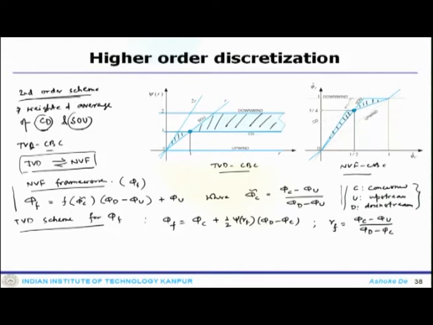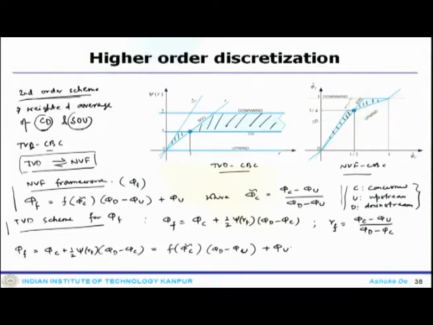Now, if you equate these two, the TVD and NVF, then what do you get? You get phi f equals phi c plus psi of r f into phi d minus phi c equals f tilde times phi d minus phi u plus phi u.